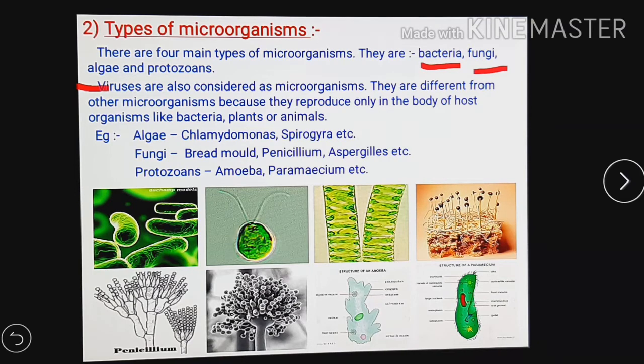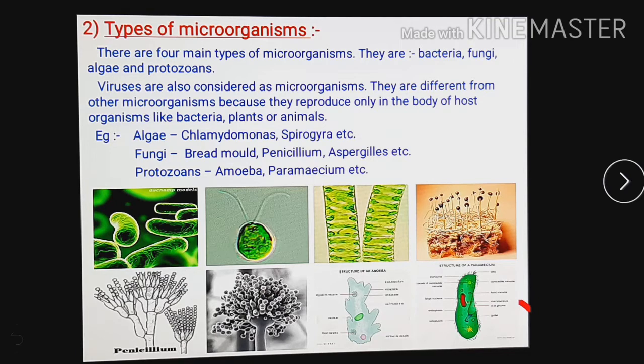Here you can see viruses. Nowadays we have heard more about coronavirus. It is a virus, and viruses are also considered as microorganisms. They are different from other microorganisms because they reproduce only inside the body of host organisms like bacteria, plants or animals.